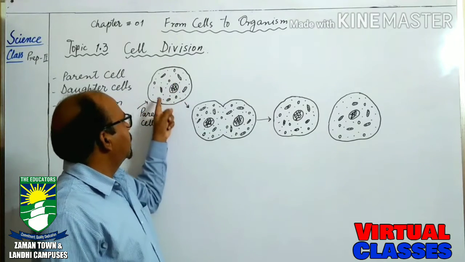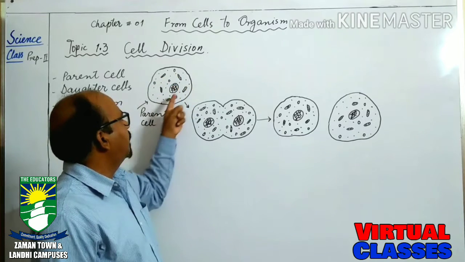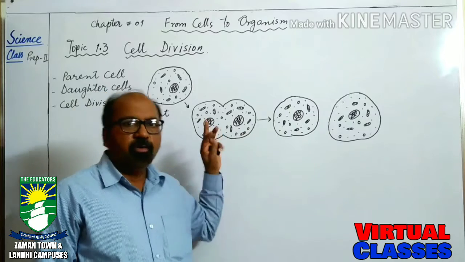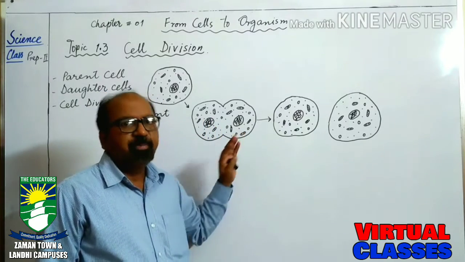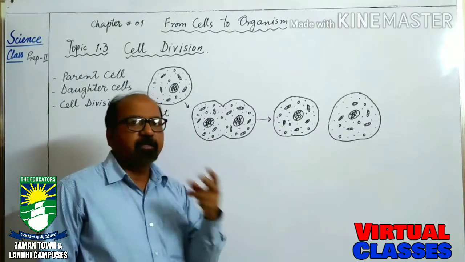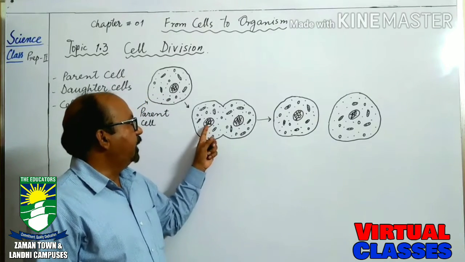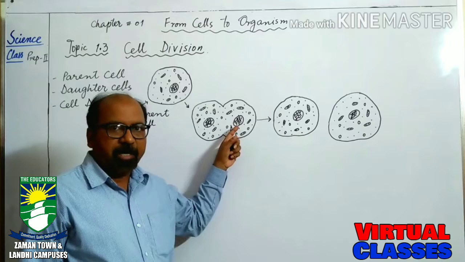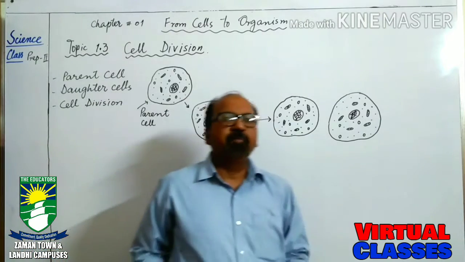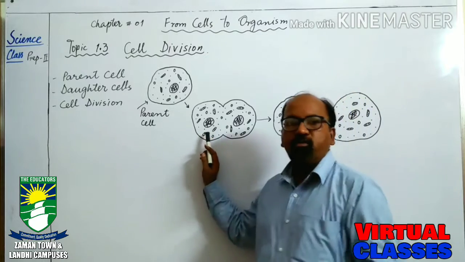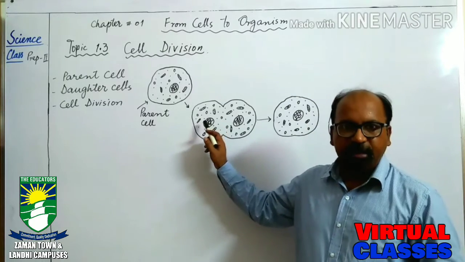If you see the number of organelles, they are also divided into two. It means they have made two copies of the cell. Now, why is the nucleus necessary for the cell? Because the nucleus controls all the activities of the cell.